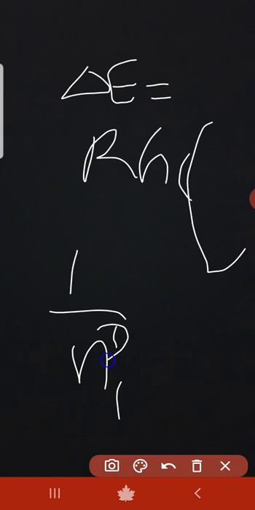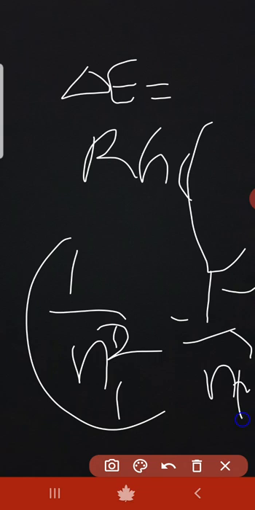Now, what is Rydberg's constant? Yeah, and many people have doubt. Rydberg's constant, if you see delta E, you get RHC. I'll bracket, I'll write down 1 by n1 square minus 1 by n2 square, which means this is the energy between the two orbitals. Now what is Rydberg's constant? I'll just write the Rydberg's constant. Not need of the formulas. Just remember this shortcut. It will be very useful to you.